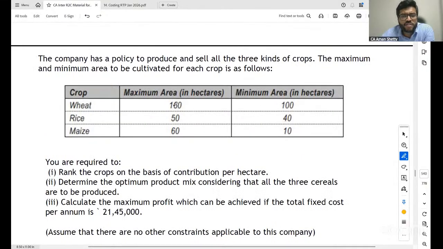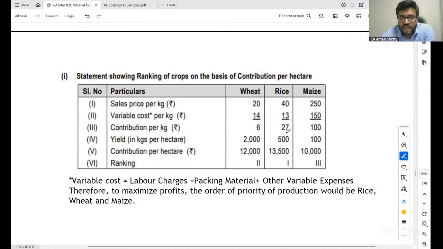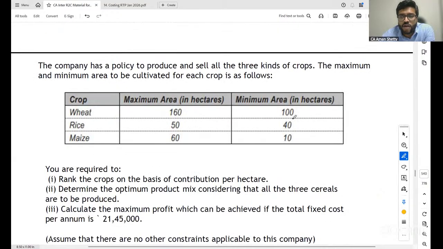So that 60, obviously you can give it to wheat, because wheat has still another 60 excess here. But I need to check which is the highest. Here, which crop is giving you highest contribution per hectare? Highest contribution is rice. Then by common sense, 150 is gone, 60 is left. Only 10 excess is there. This I will give to rice. 10 excess to rice. Clear, all of you? Balance 40 will be wheat.